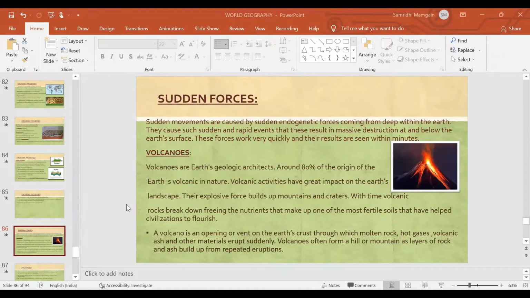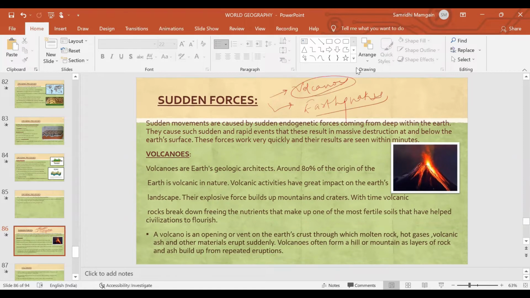In the sudden forces, we will be talking about volcanoes and their sudden eruption. We will also be talking about earthquakes. Both of them are endogenetic processes, which means their source lies within the earth. So basically, sudden movements are caused by sudden endogenetic forces coming from deep within the earth.